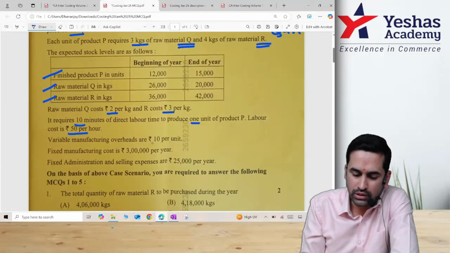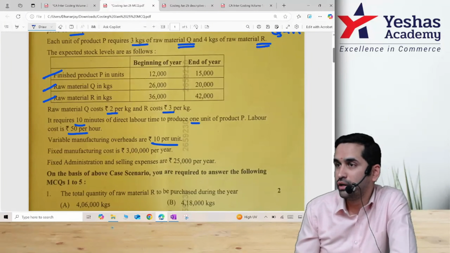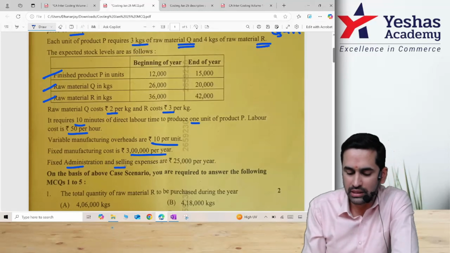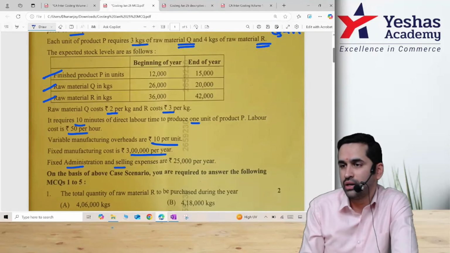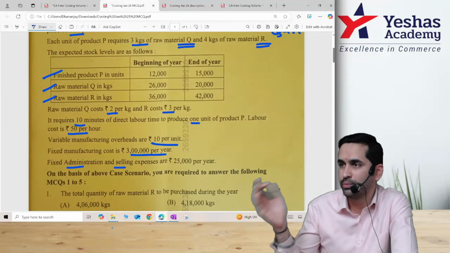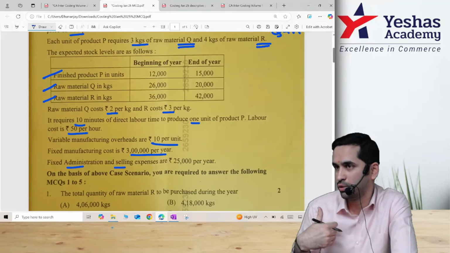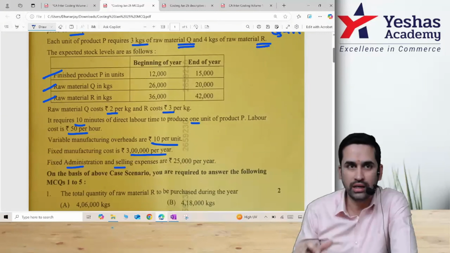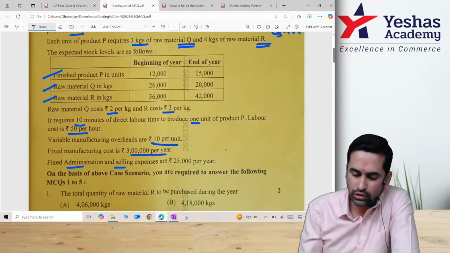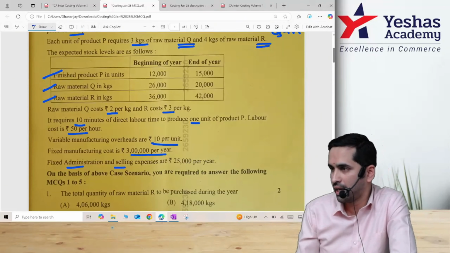Variable manufacturing cost is 10 rupees, given on a unit basis. Fixed cost is 3 lakh rupees, obviously per annum. Even if they give it on a unit basis, we will do it on a total basis only. Fixed admin and selling: when they mix admin and selling like this, I should understand this as not related to production. It is below COP. Correct? General admin selling expense is also given as 25,000 per annum.